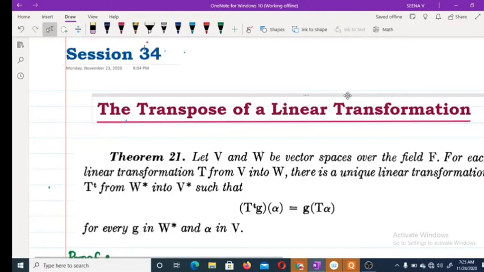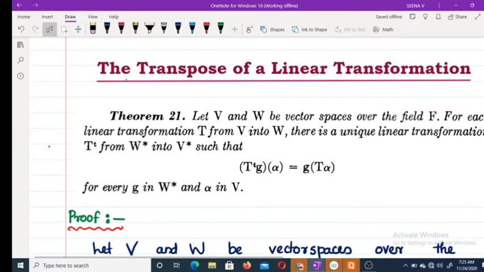Hi, good morning. Today we are going to start our next section, the transpose of a linear transformation. We are defining the transpose as a theorem. Now, what is the transpose of a linear transformation?